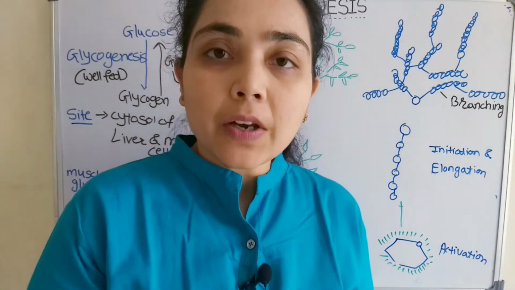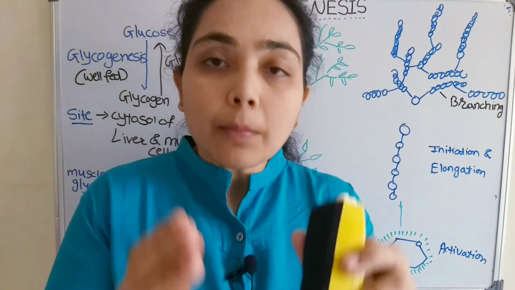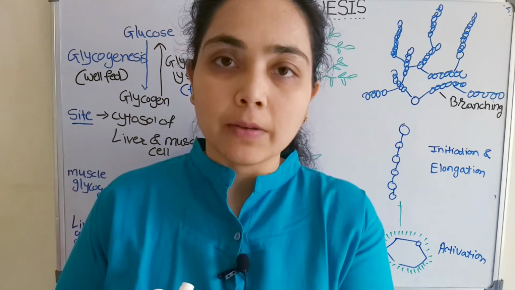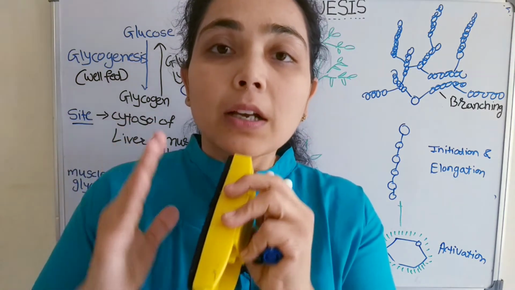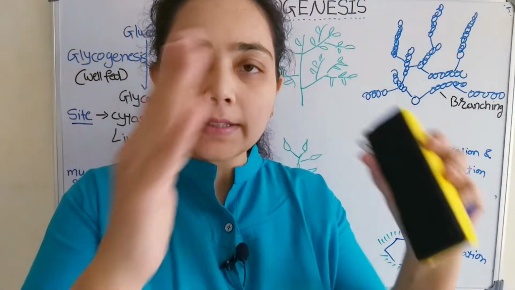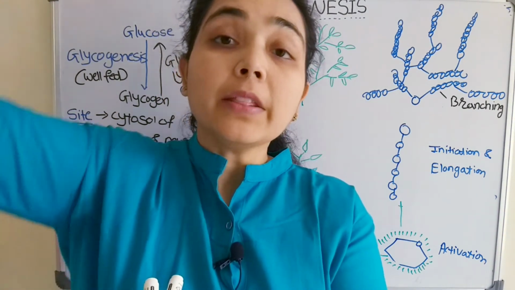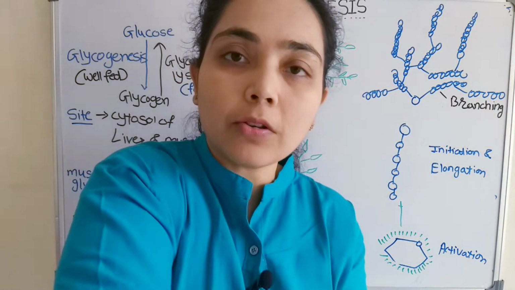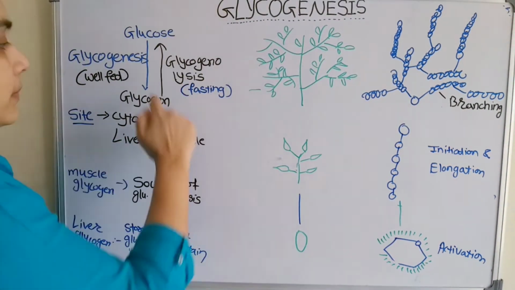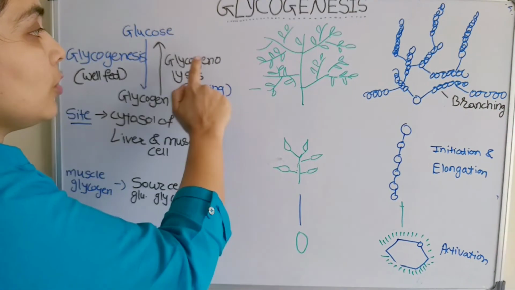During the well-fed state, when there is an excess of glucose available in the blood circulatory system, some of the glucose molecules will be stored in the liver or the muscle cell in the form of glycogen. So we can say that glycogen is a storage form of glucose. During the well-fed state, excess glucose will be stored in the liver and the muscle cells for further use when there is a depletion. So glycogenesis takes place in the well-fed state, and when there is a fasting stage, the reverse will take place, glycogen breakdown. That glycogen breakdown is known as glycogenolysis.